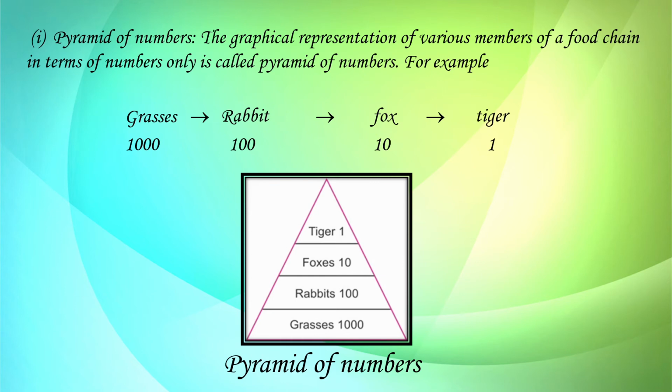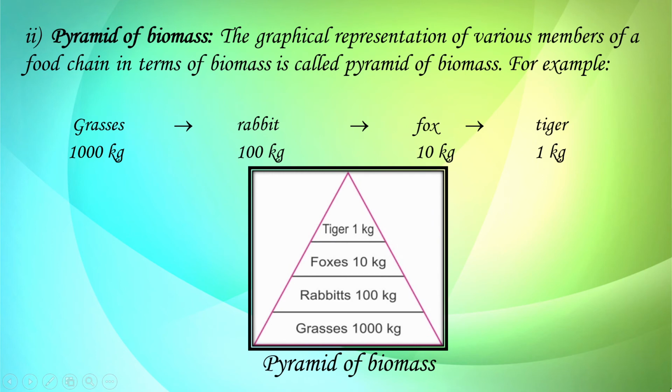If we arrange these numbers graphically, grasses have the maximum number, so they come at the base, rabbits above, and at the top we have the tiger. So this graphical representation of the various members of the food chain in terms of number is called a pyramid of numbers. Similarly, we have the pyramid of biomass.